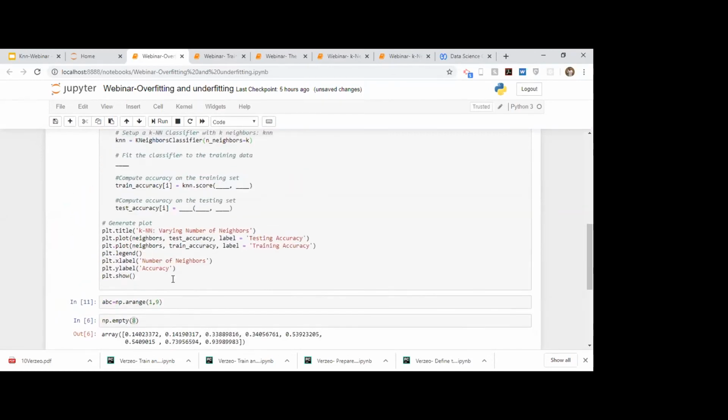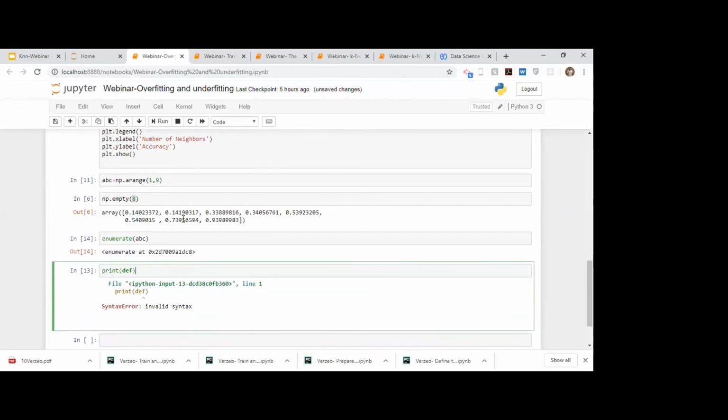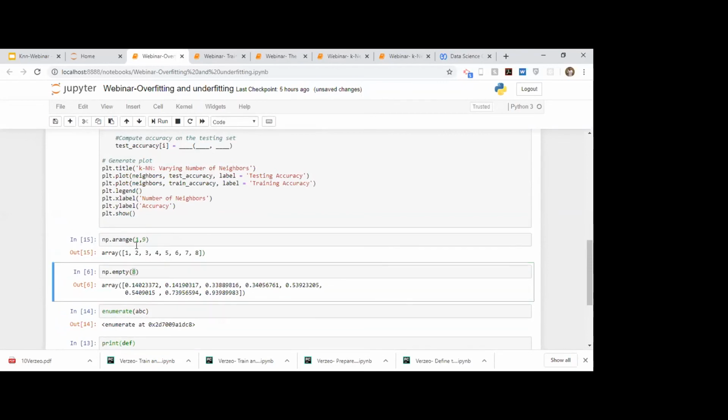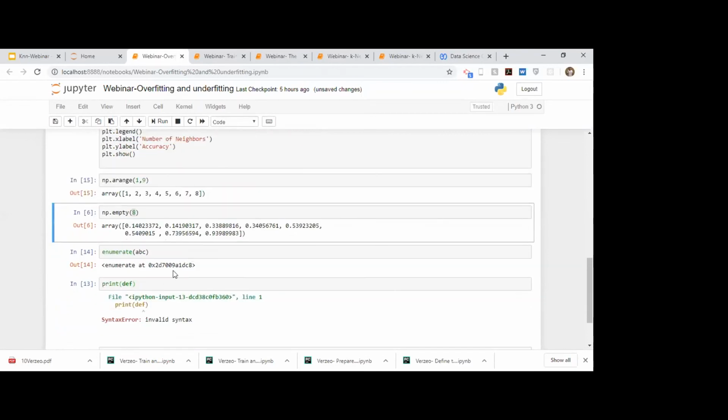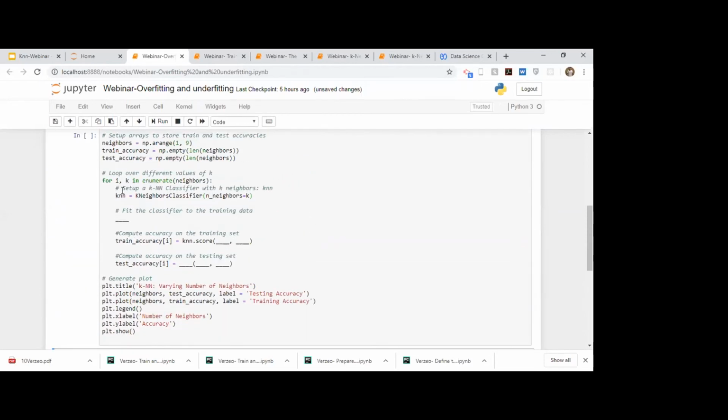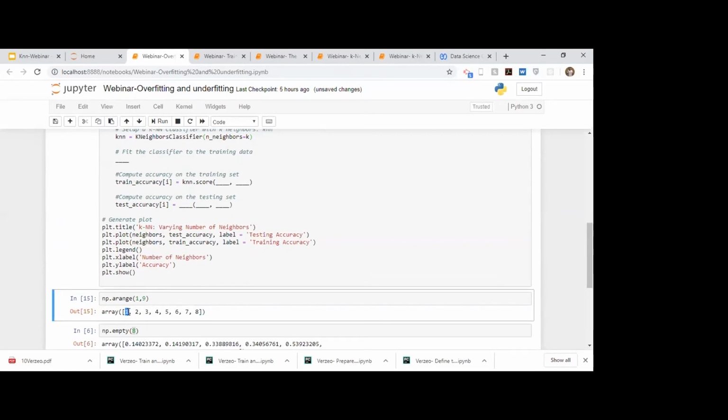In short, what I was telling you is, suppose I just print this array, it is just returning that object. It is not able to print it, no issues. So what we are doing in this line, for i, k in enumerate(neighbors), is it will create a key value pair such that your first key will be your index, in this case 0, and the second would be your value, in this case 1.